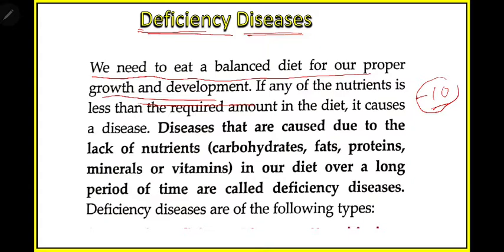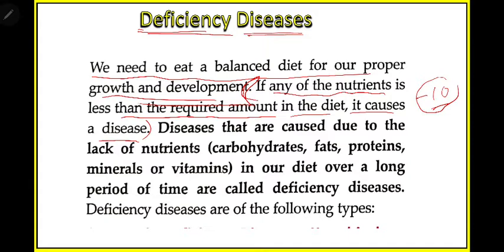If any nutrient is less than the required amount in the diet, it causes a disease. Remember this line. There are many nutrients such as vitamins, protein, carbohydrates, fats, and minerals.